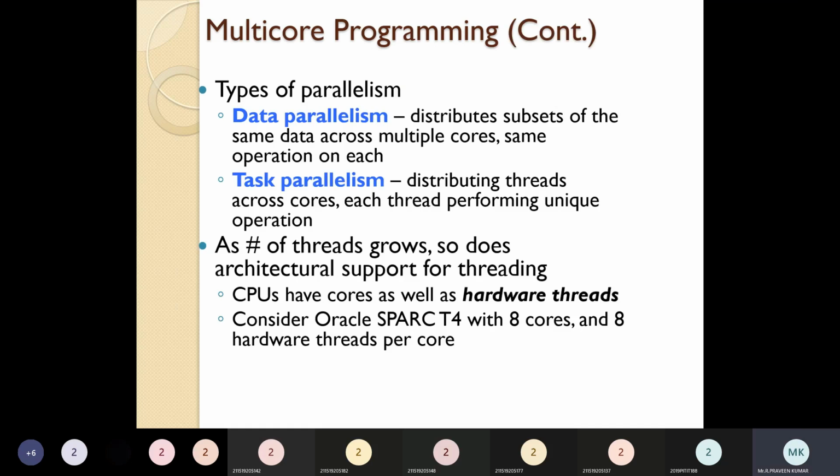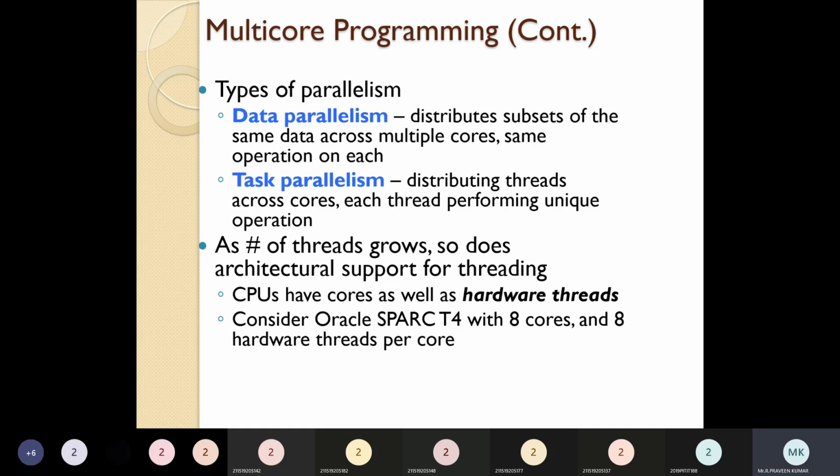What are the types of parallelism? Data parallelism and task parallelism. Data parallelism means distributing the data across multiple cores, with the same operation on each. This we call data parallelism. Task parallelism is again distributing the threads. How many threads do we need for this particular task?